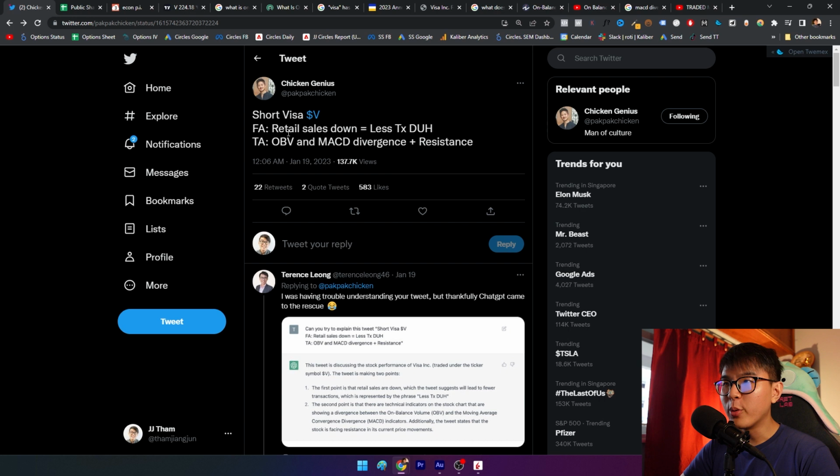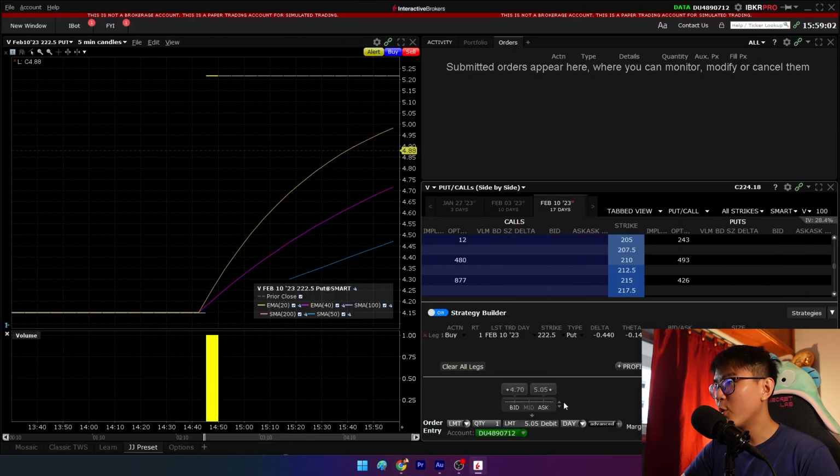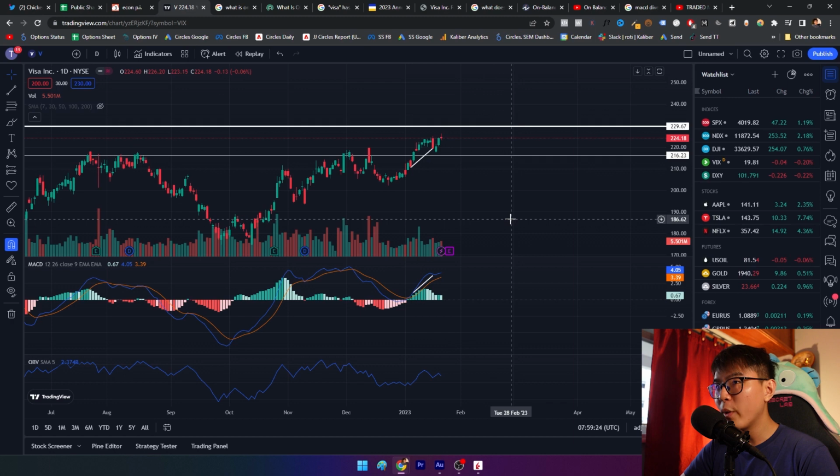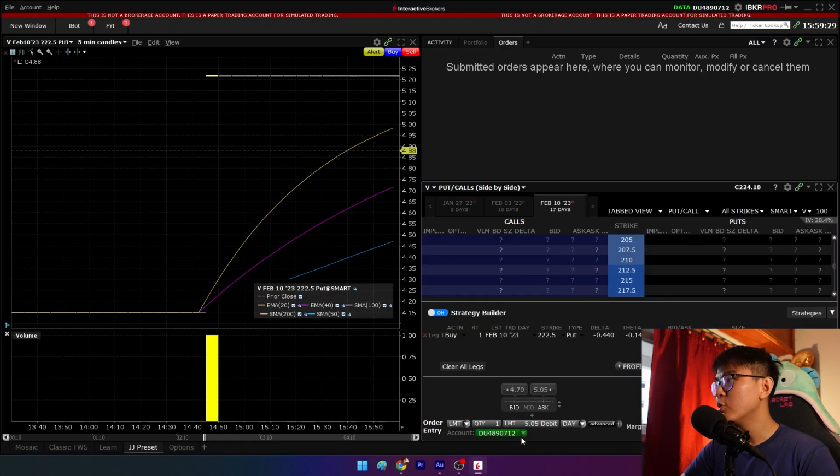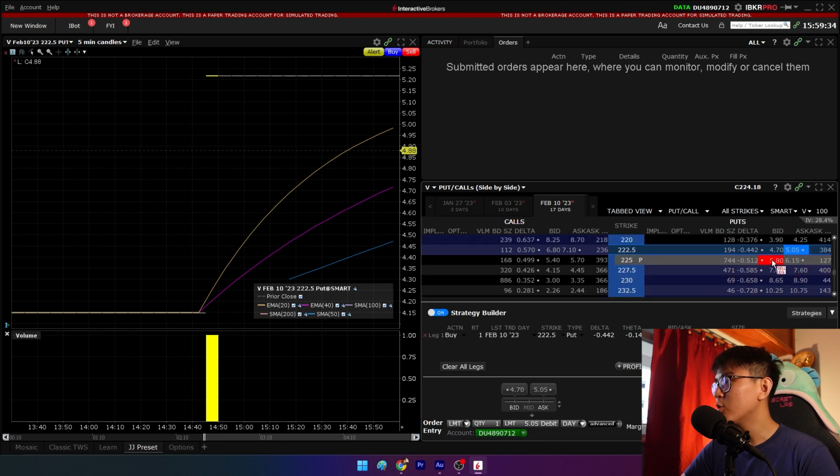Another thing I wished he put here would be how he shorted Visa. Maybe he did it via options trading, or he's just shorting the market directly. Right now, I'll just demonstrate how I would do it via Interactive Brokers. If it's shorting, I think one way you can short it is to buy a put option over here. So if I buy a put at 224, let's see how much an option at 224 costs. Okay, there's no 224, so let me buy an option at 222 maybe.